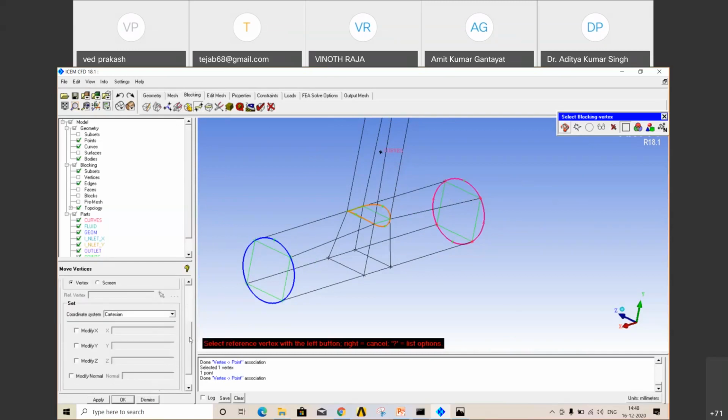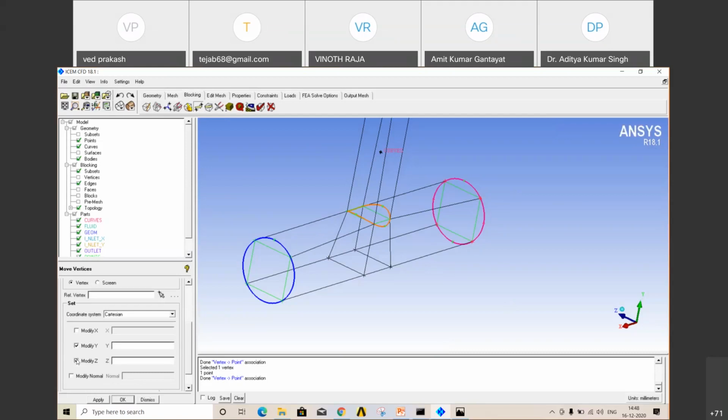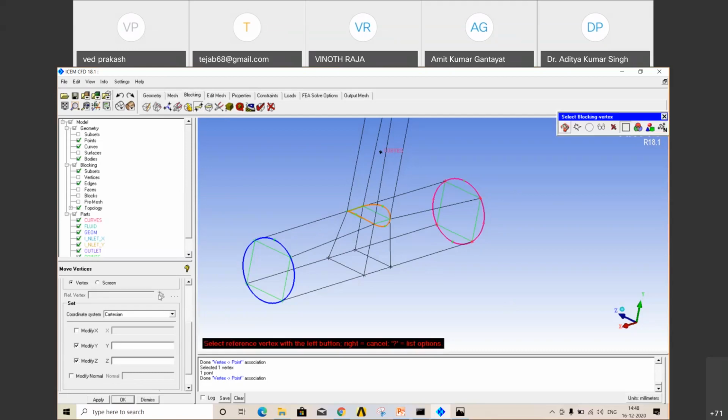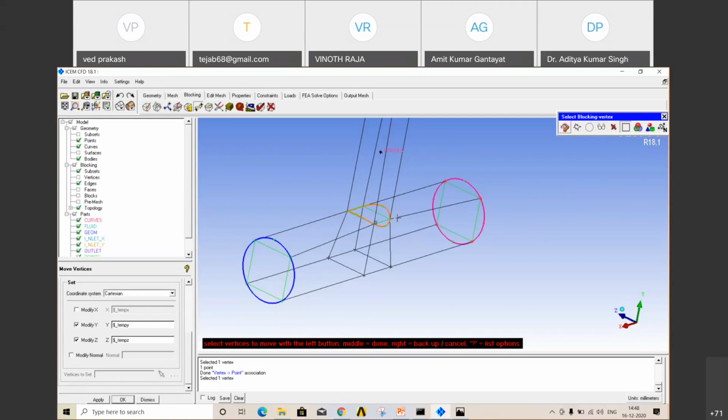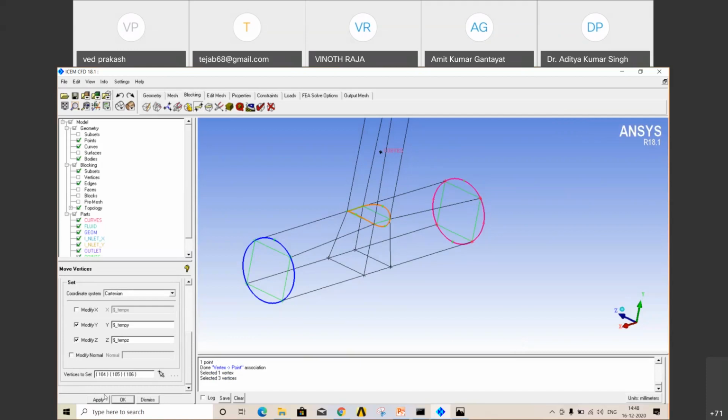We don't want to move in the X direction; you have to check your geometry for which direction you want to move your vertices. Select Y and Z, then select your reference vertex. This is the fixed vertex, so select this one. Then select the vertices you want to set in those directions. Just select those, click middle and then apply.